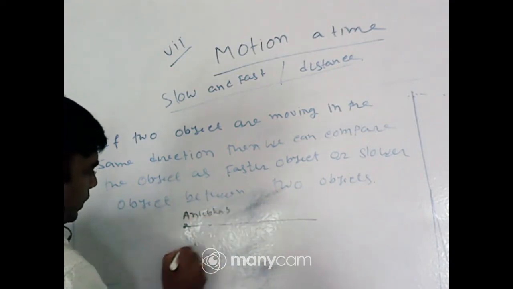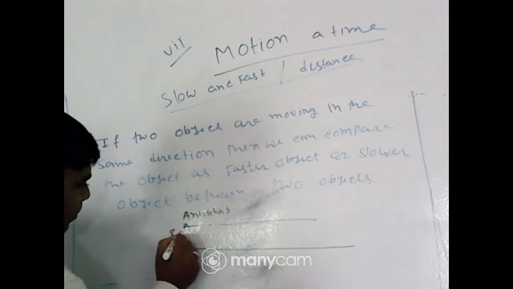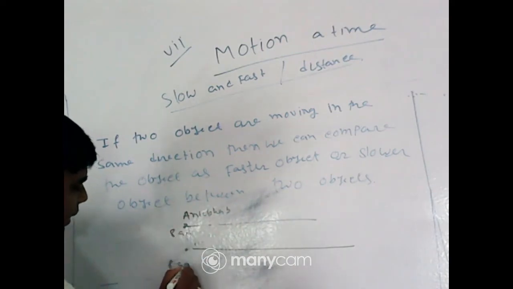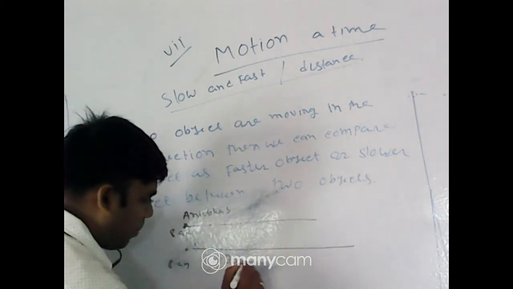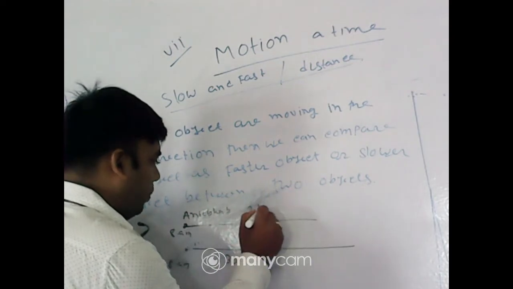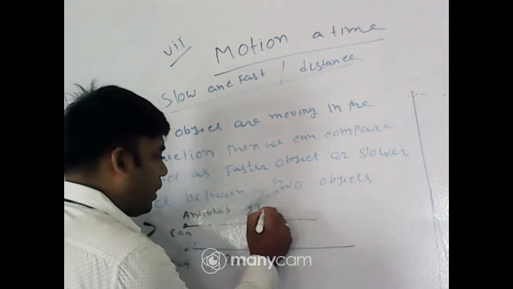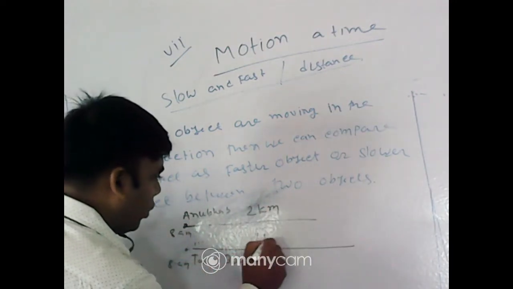So now tell me, Anubhav and Tanaj start walking from the same position at 8 a.m., and after 30 minutes Anubhav covered 2 kilometers and Tanaj 1 kilometer.